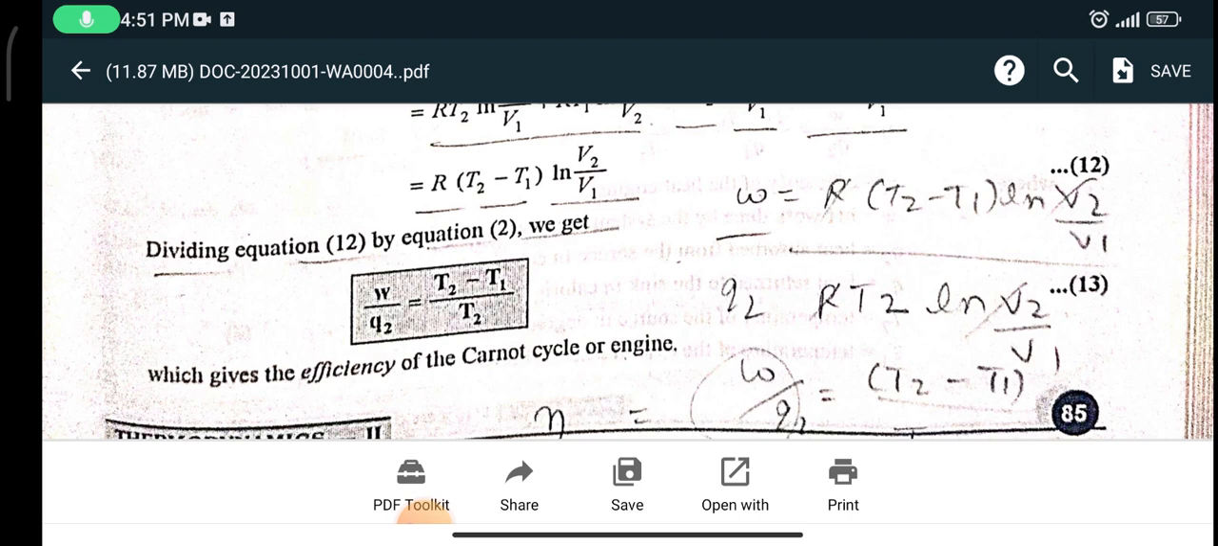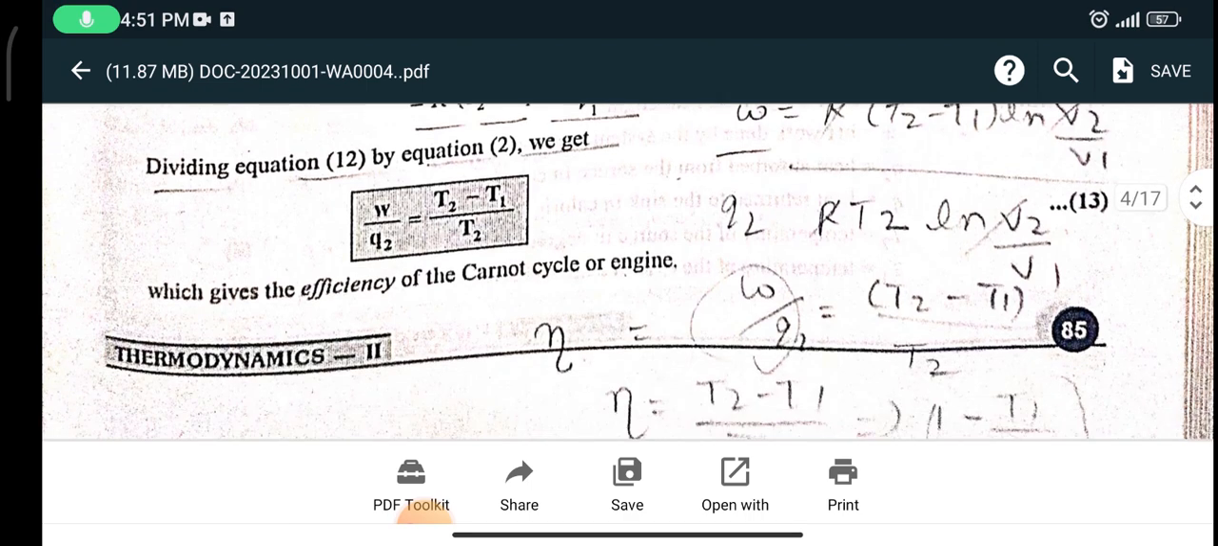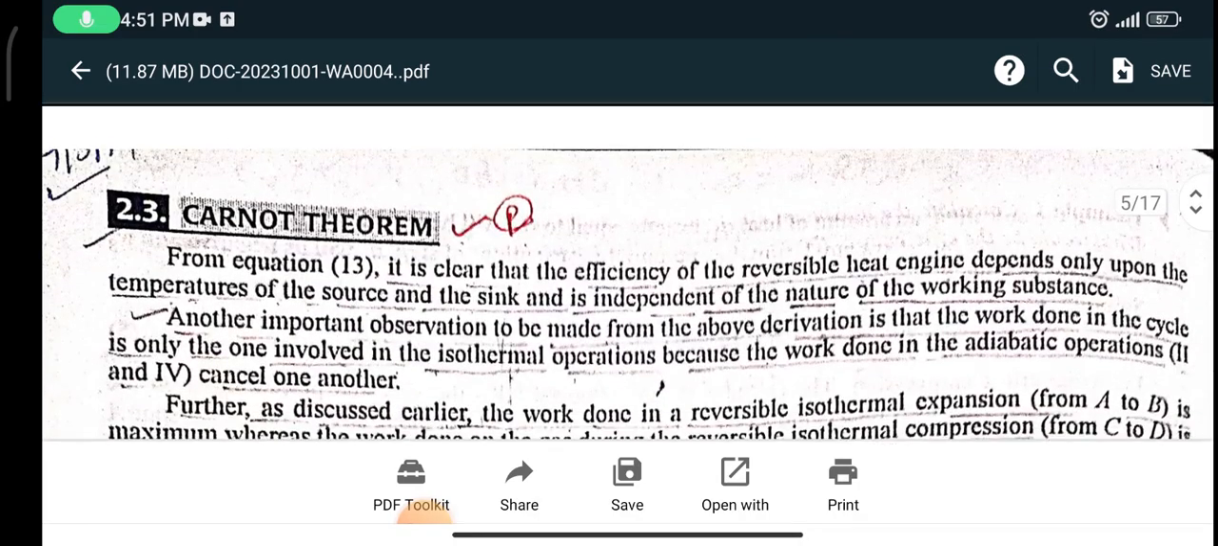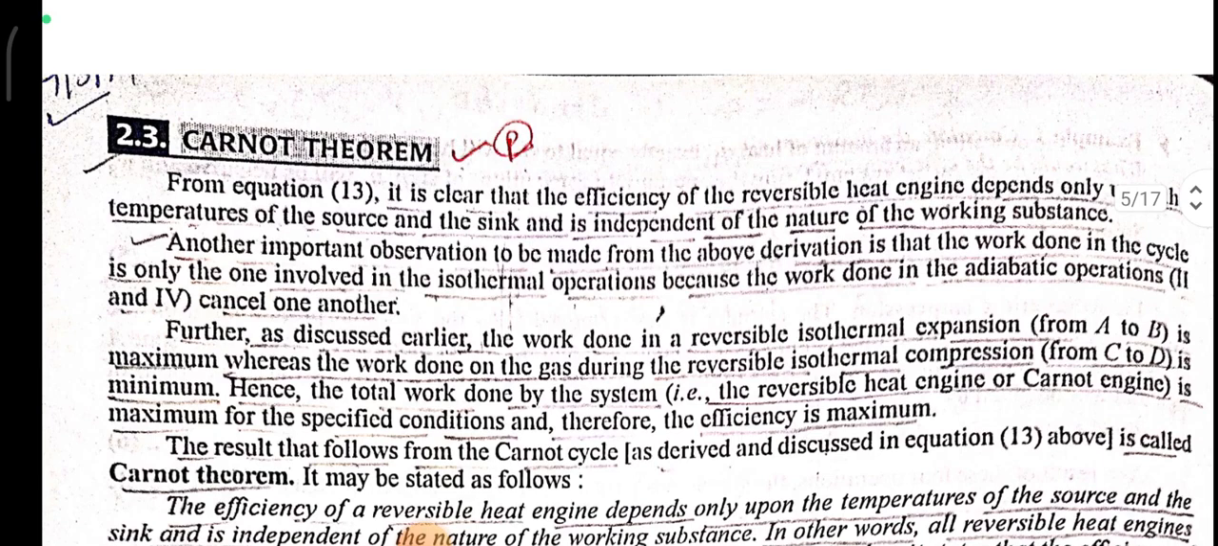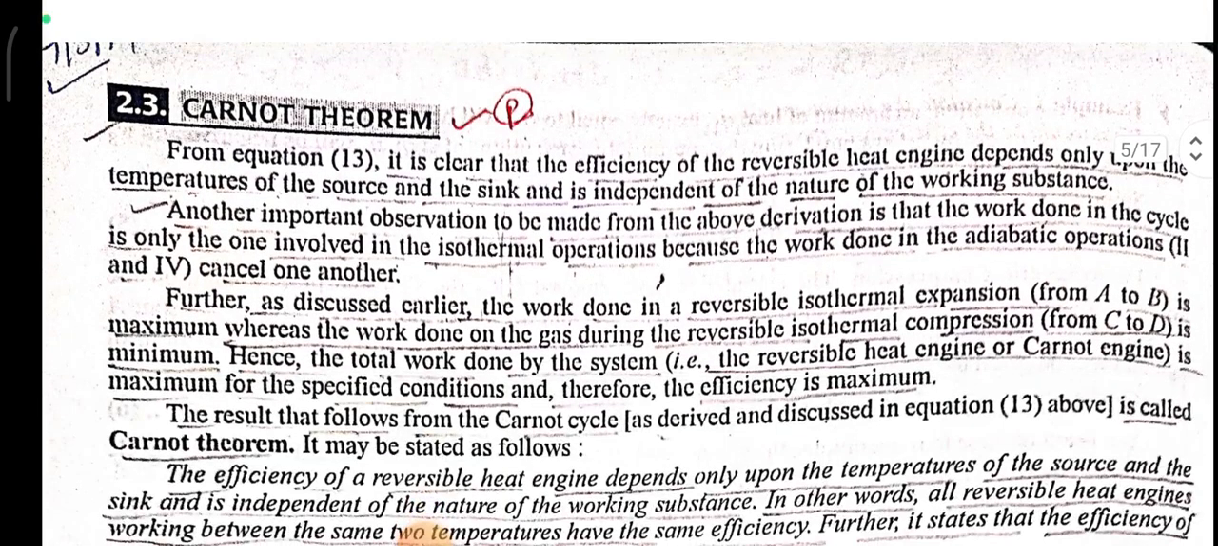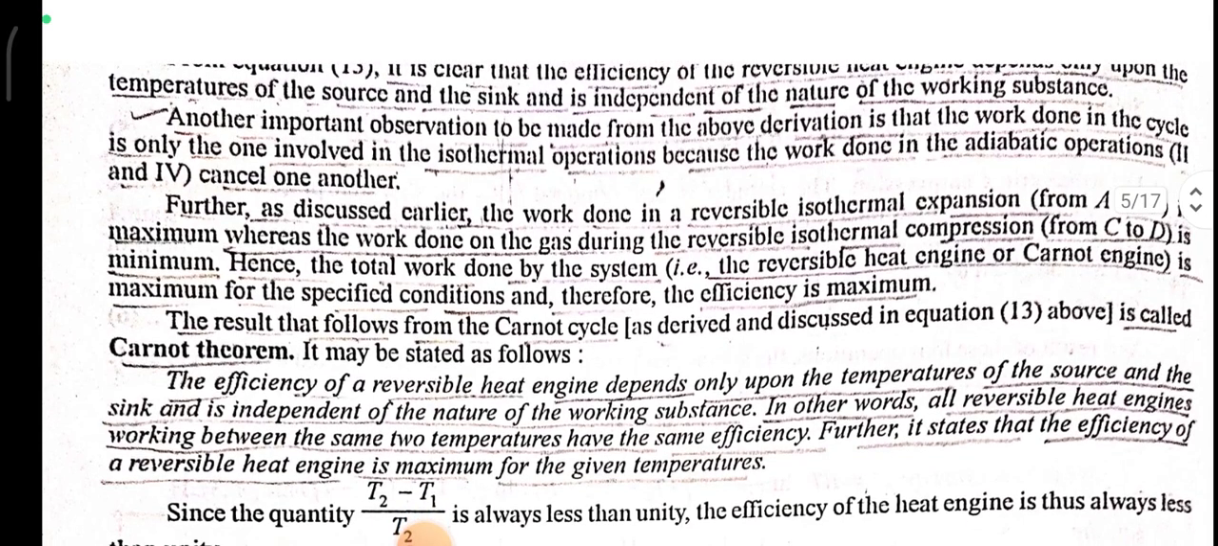Dividing equation 12 by equation 2, we get W/Q2 is equal to (T2 - T1)/T2, which gives the efficiency of the Carnot cycle or engine. From equation 13, it is clear that the efficiency of a reversible heat engine depends upon the temperature of the source and the sink and is independent of the nature of the working substance.